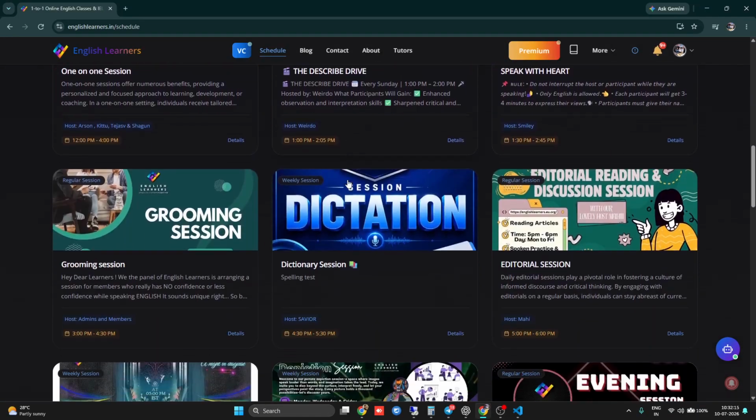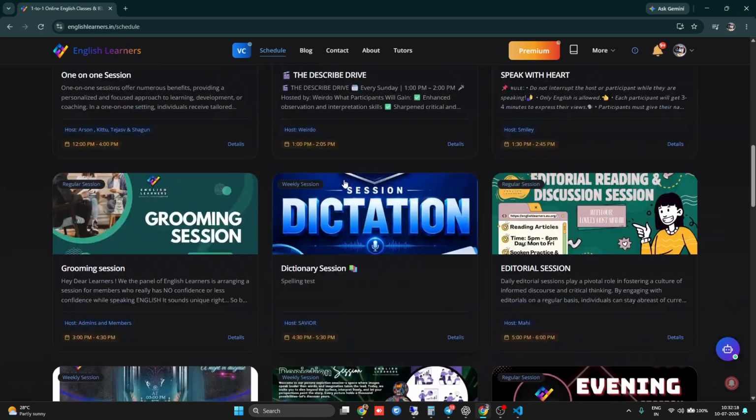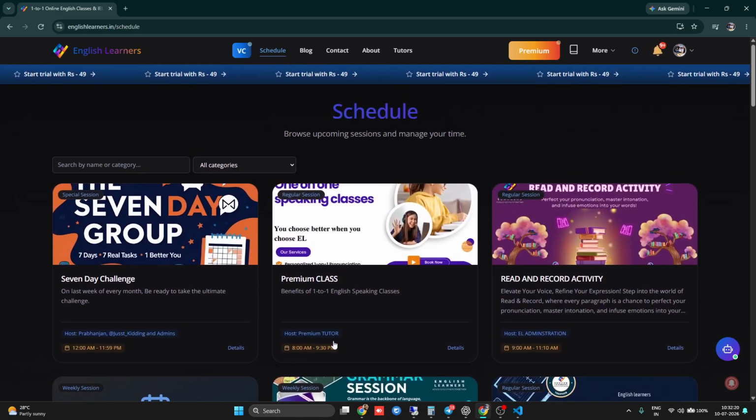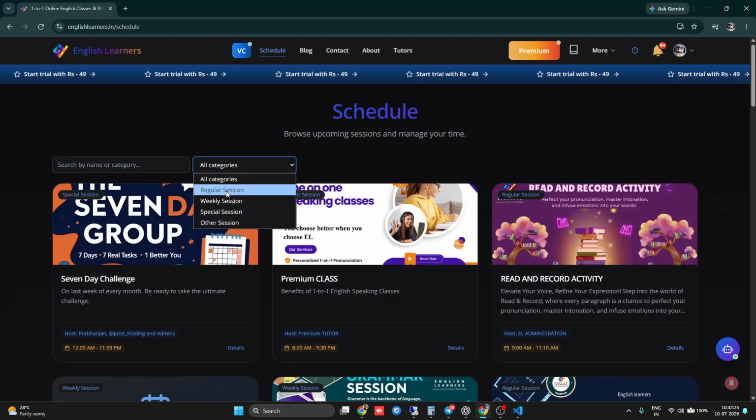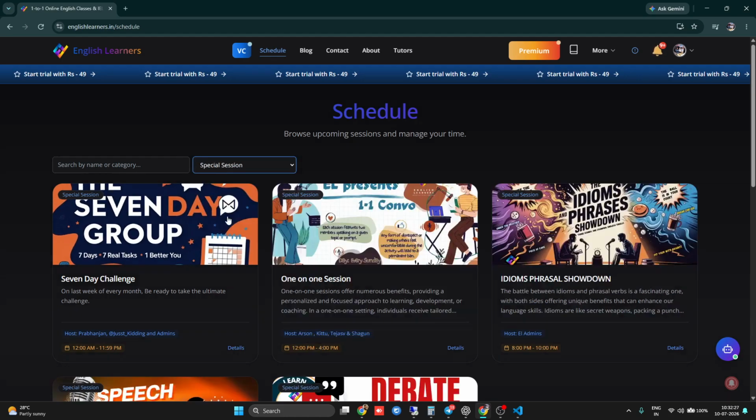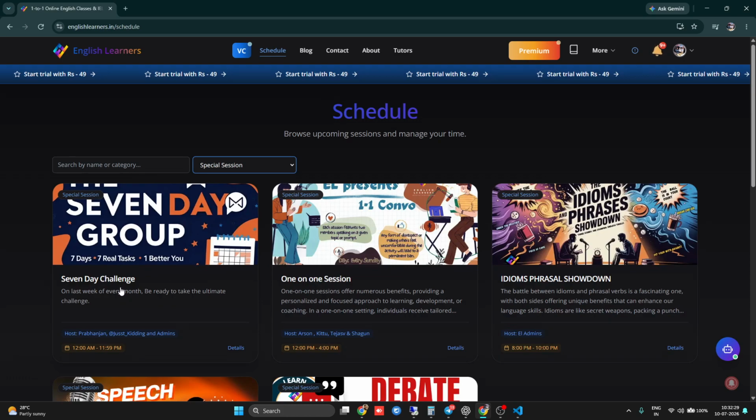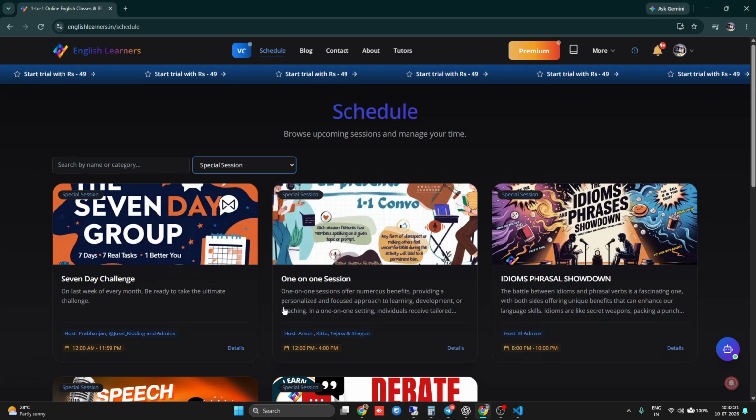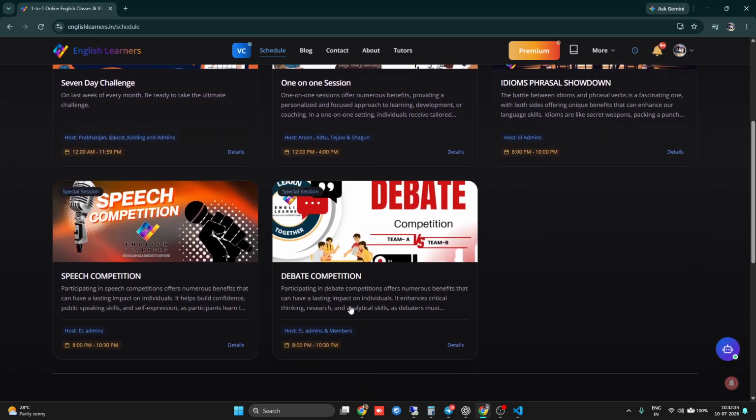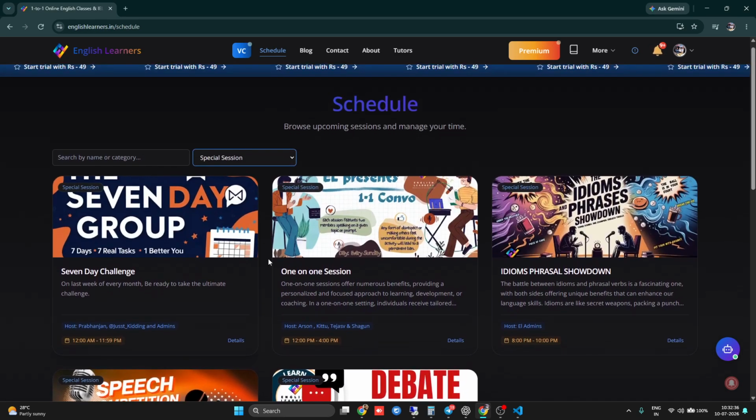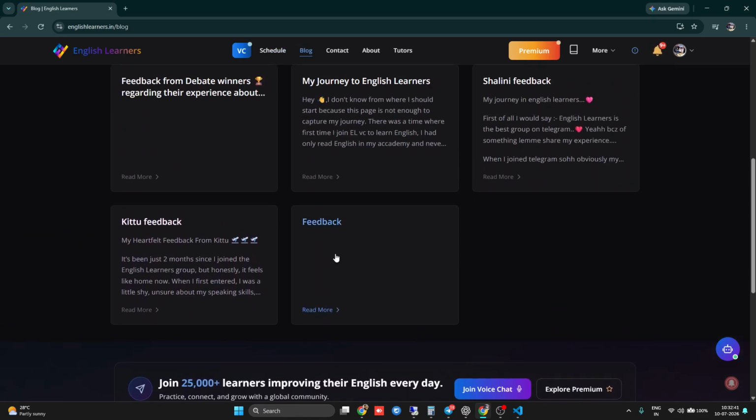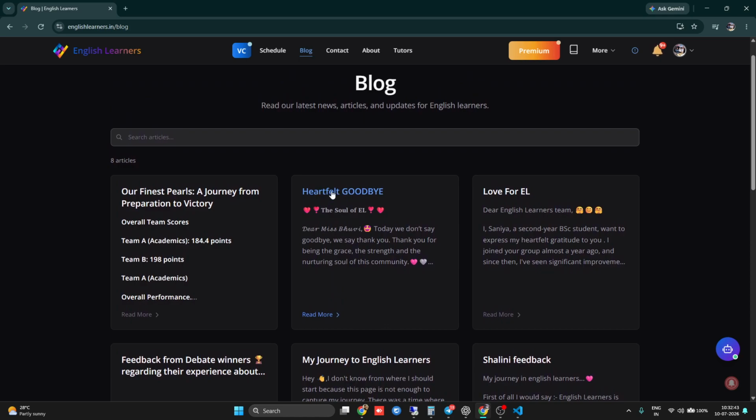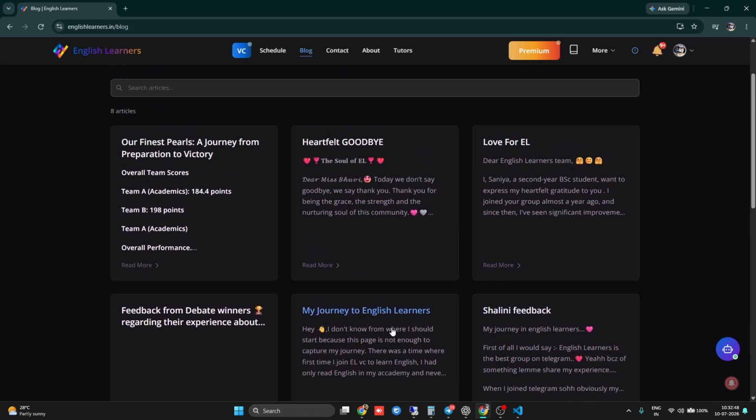Here you can see all the sessions which we take along with their banners, the tutor name and a bit of description. You can filter by category: regular, weekly, special. In the special, there's a 7 days challenge hosted by me, and then one-on-one session, idiom phrases, debate, and speech competition. After that, you can see the blog where we post how the learners feel here. You can read many of the praises. I hope my name would be somewhere in it.